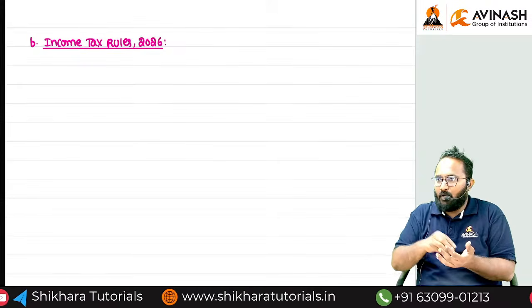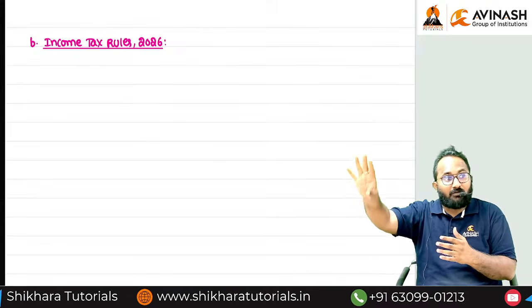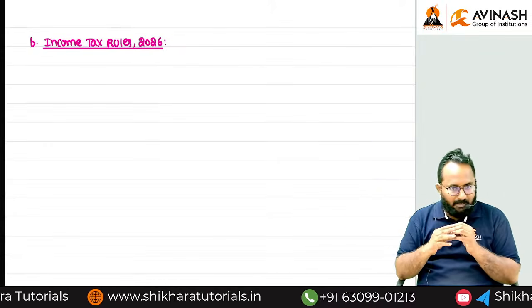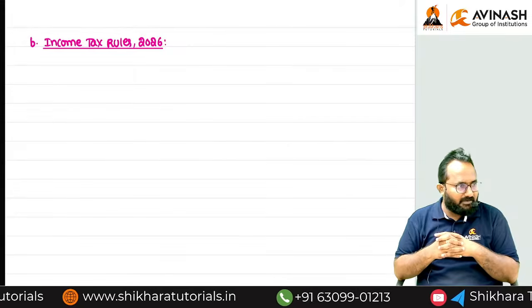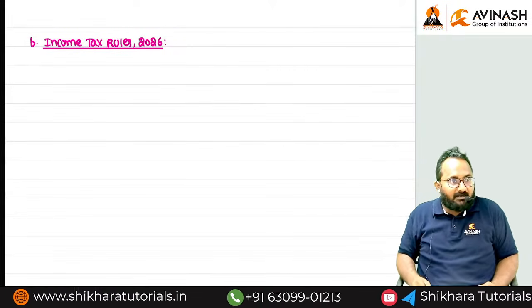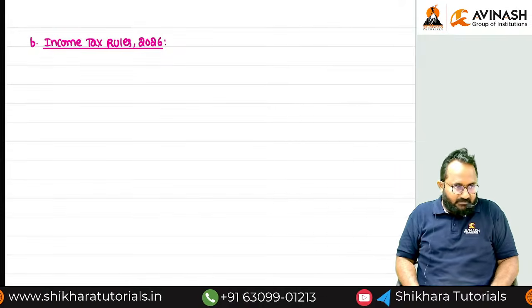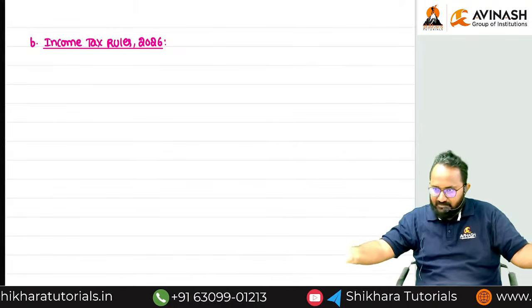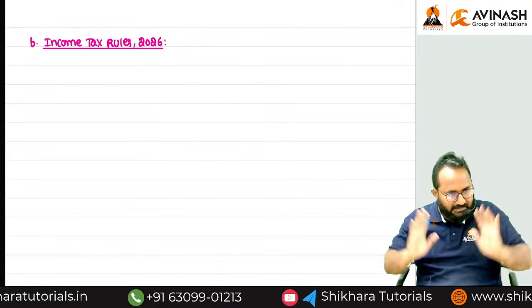Whenever you are making a payment of more than 10,000, you can take an exemption in certain exceptional cases, and all the exceptions are given in the form of rules. The old Act contains the same, the new Act also says the same, but section numbers and rule numbers are different.